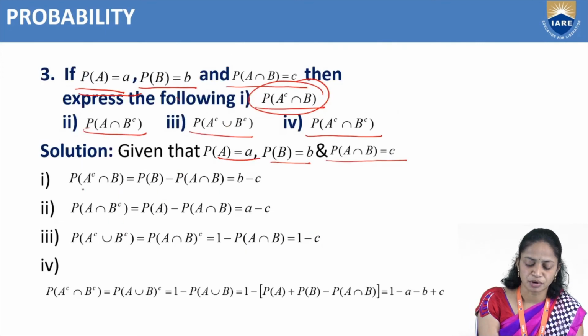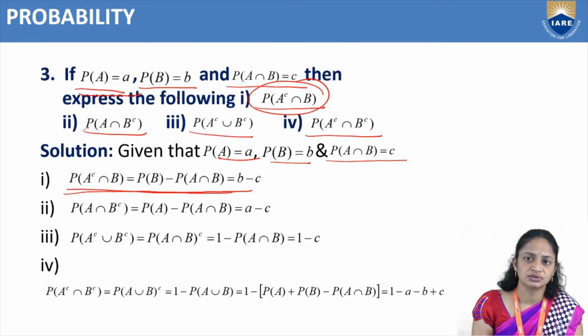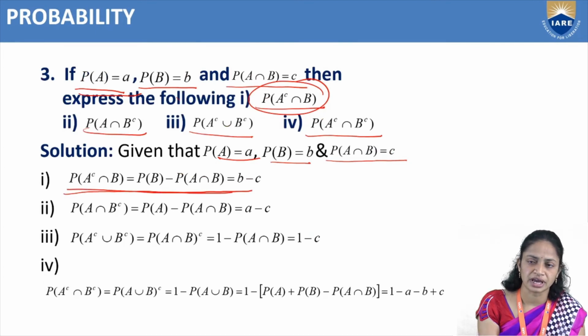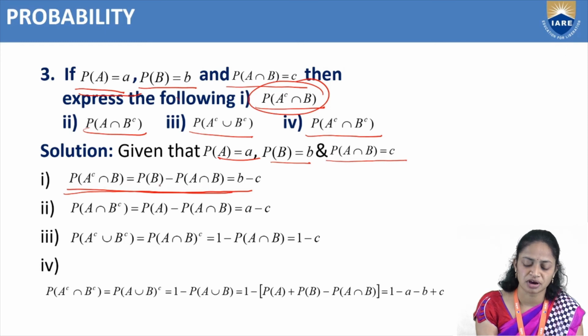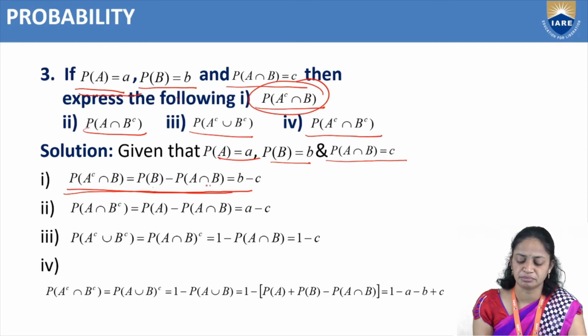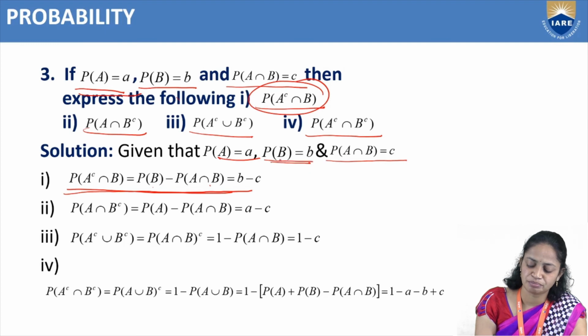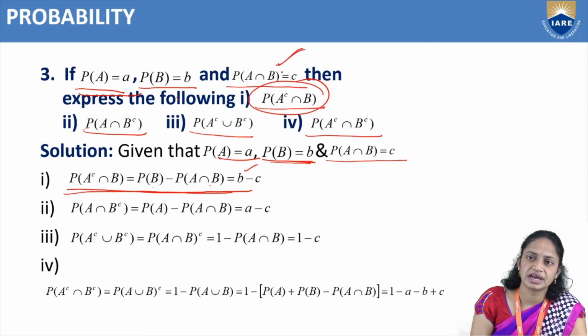So from that, probability of A, we have a formula, that is a theorem statement. So from that, probability of A complement intersection B equals P of B minus P of A intersection B. So already we know that P of B is small b. And what is P of A intersection B? P of A intersection B is C. So from the given condition, P of B is small b and P of A intersection B is C. So this is the answer.